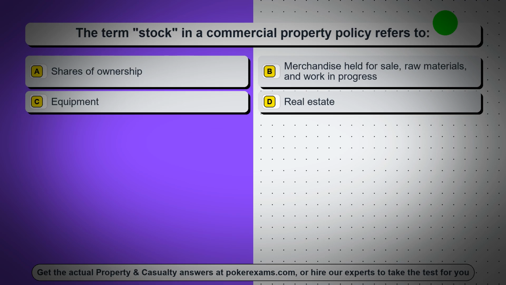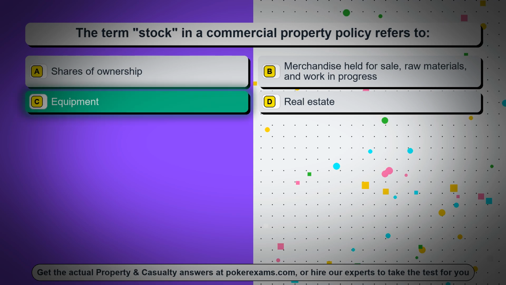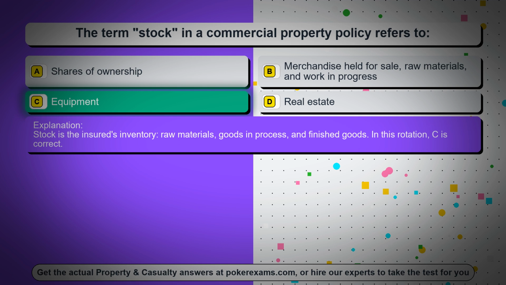Question 36. The term stock in a commercial property policy refers to: Option A, shares of ownership. Option B, merchandise held for sale, raw materials, and work in progress. Option C, equipment. Option D, real estate. The correct answer is option C, equipment. Stock is the insured's inventory, raw materials, goods in process, and finished goods. In this rotation, C is correct.